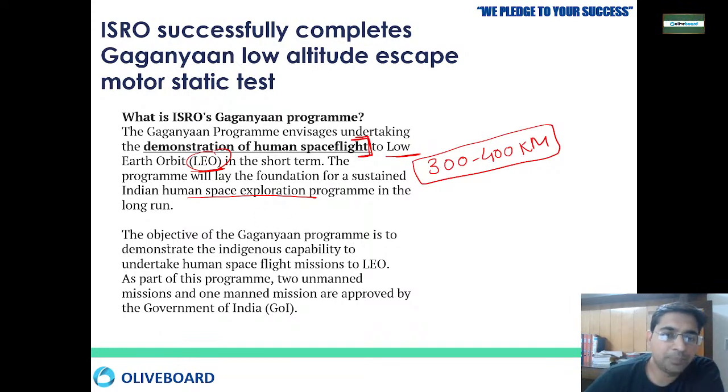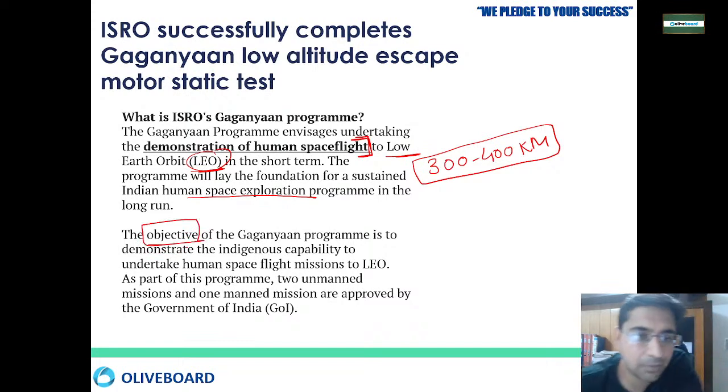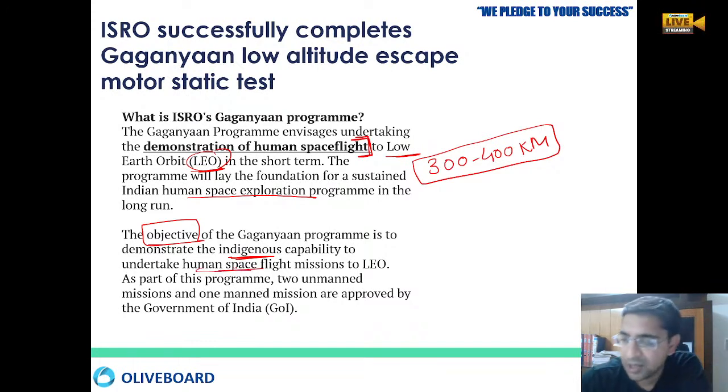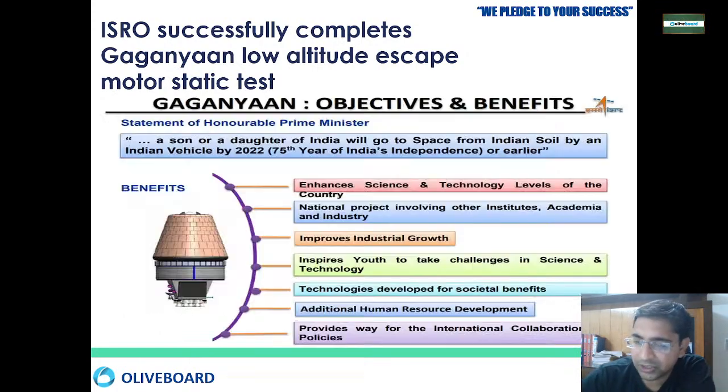Okay, so the main objective of this Gaganyaan program is to check our indigenous capabilities: whether we are able to design it properly, whether my motor system is working properly, whether my crew module is working properly or not, and at the same time, we will take human space flight in the future. So this is the main objective of the ISRO Gaganyaan project.